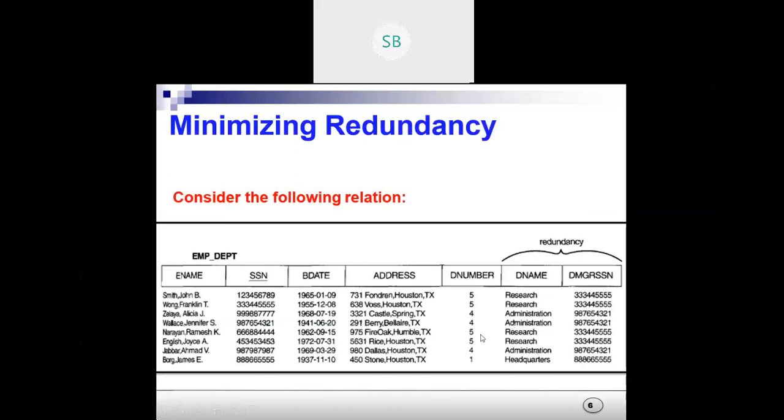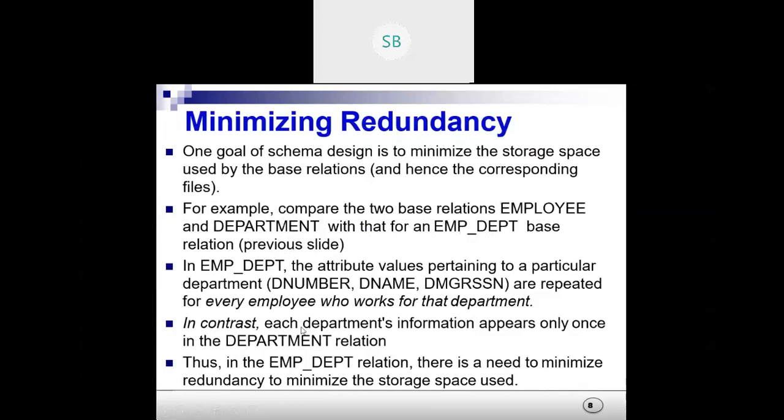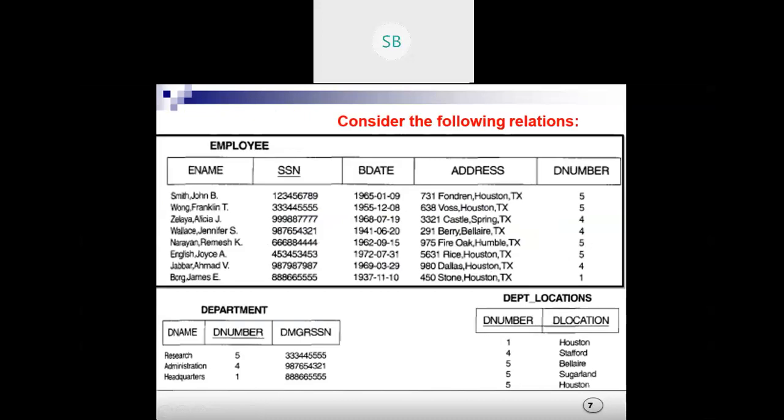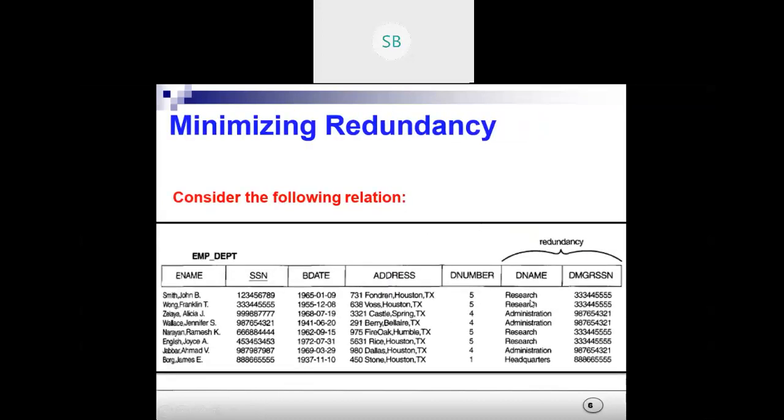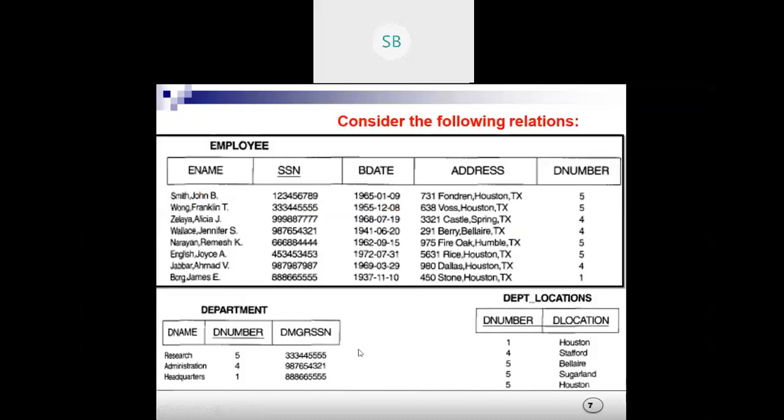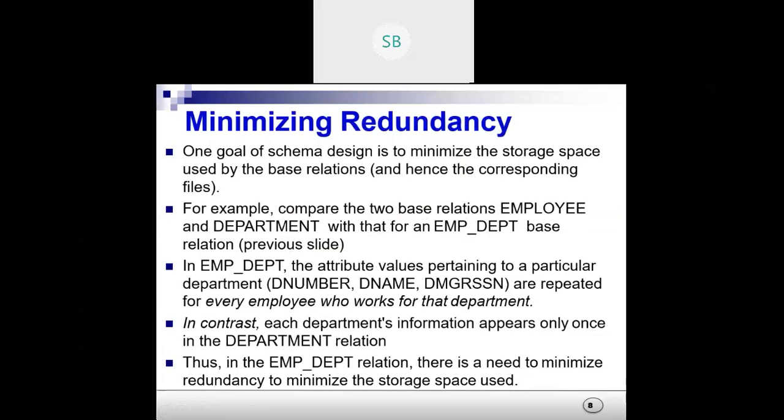5 is there, so it was totally unnecessary. In contrast, each department's information appears only once in the department relation. Apart from this, where it was coming repeatedly, here it is coming only a single time. That means we are reducing the storage. Thus in the employee department relation, there is a need to minimize the redundancy to minimize the storage space used.